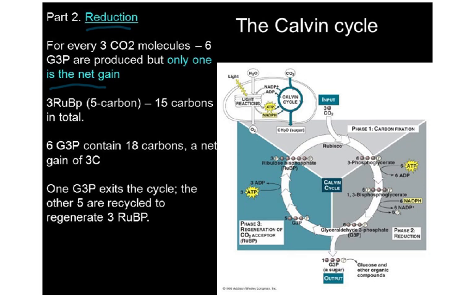Of course, these numbers are given because otherwise we can't tell you how a 3 carbon molecule exits. There are 15 carbons in these, then there are 3 of these, so 18, and then we have a 6 carbon intermediate which forms here somewhere, and then we have a 3 carbon. So 15 and 3 is 18, and then this is also 18, and then 3 exit, and we are left with 15. And then these 15 are for regeneration of the CO2 acceptor, which is the RuBP, which has to be regenerated. That completes this video, and I will continue.